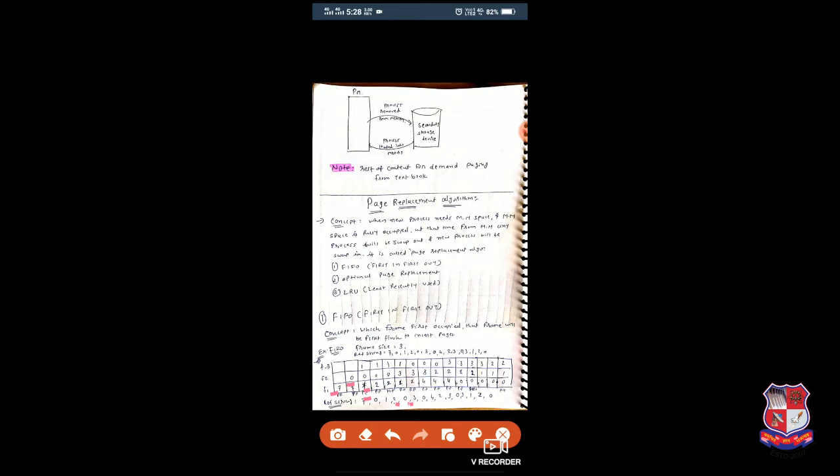Now the next page is 0. Check whether 0 is available or not in main memory. Yes, 0 is available here. 0 is available, so a page hit occurs. Why does a page hit occur? Because that page is already available in main memory.